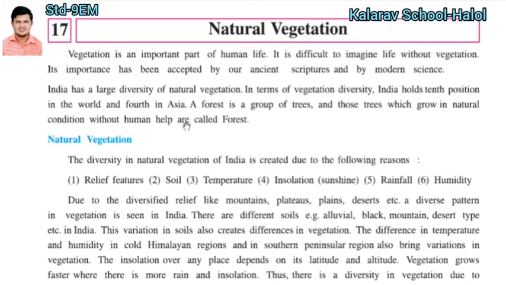Friends, today we are going to discuss chapter number 17, Natural Vegetation. In this chapter, we will discuss the various types of vegetation in India, which kinds of vegetation grow naturally by themselves, and how they are useful to us. What is the meaning of natural vegetation? How many types of vegetation are there? Everything we are going to discuss in this chapter. Let's see what is there in this chapter.